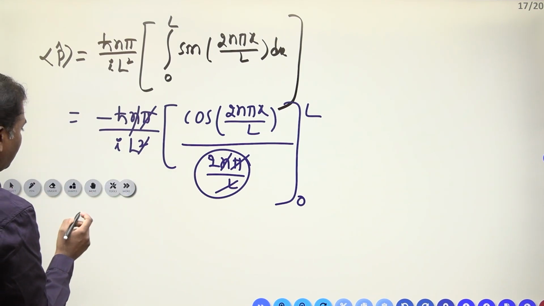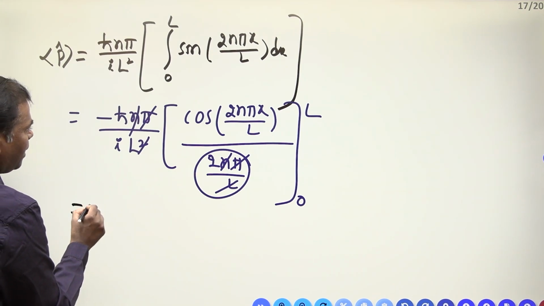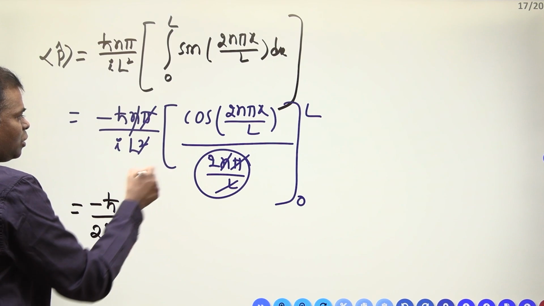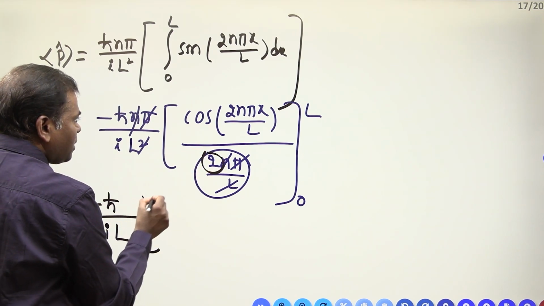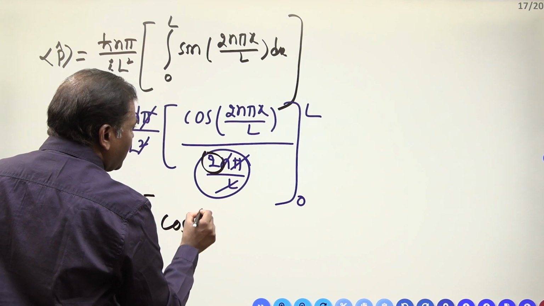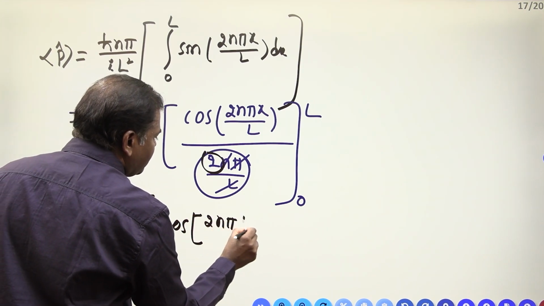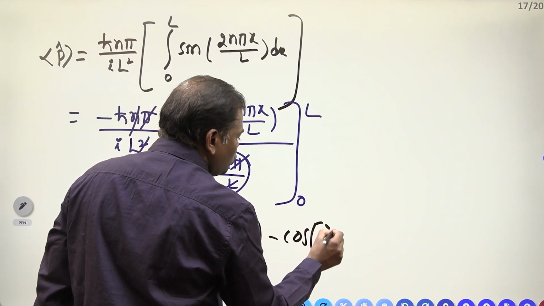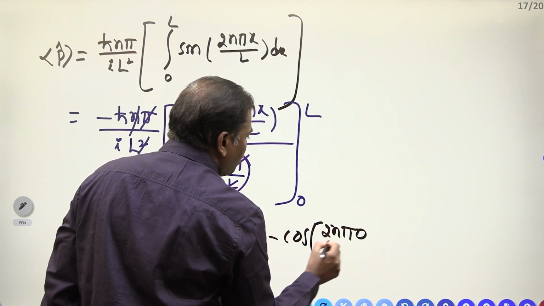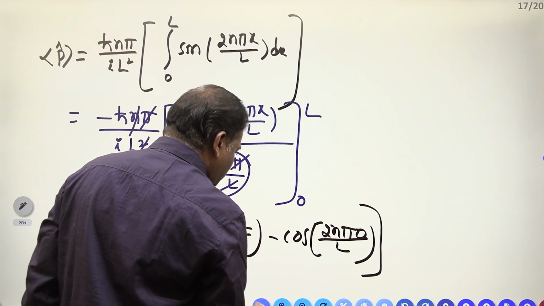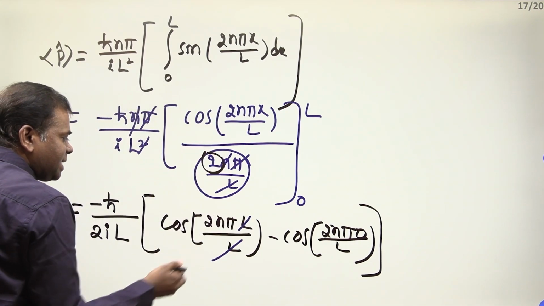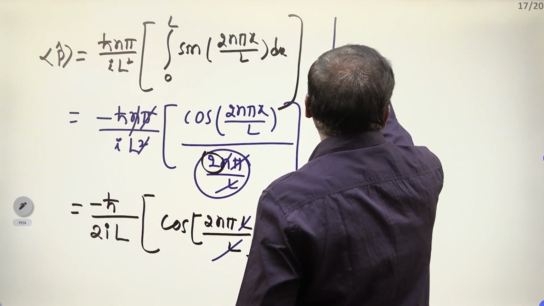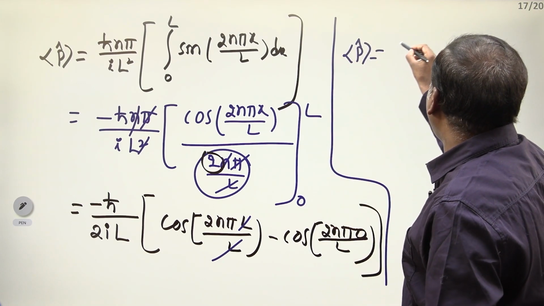Now you have to take this side, what will happen? Minus ħ divided by 2iL. 2 is remaining here, 2iL. You substitute cos: first the upper limit, 2πL by L, minus the lower limit, cos(2π·0 by L). First L gets cancelled, right? What are we getting? The expectation value of momentum is equal to minus ħ